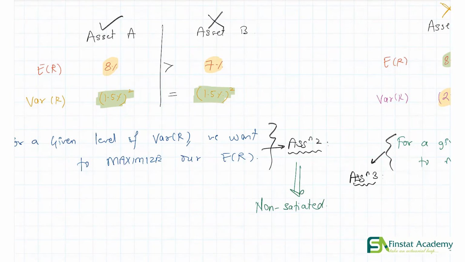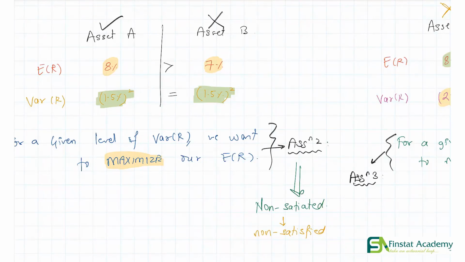Now I realize this sounds like a very fancy word, but its meaning is quite simple. Non-satiated simply means not satisfied. It simply means not satisfied in the sense that the person, he or she always wants more return, and hence they want to maximize their return. Great.